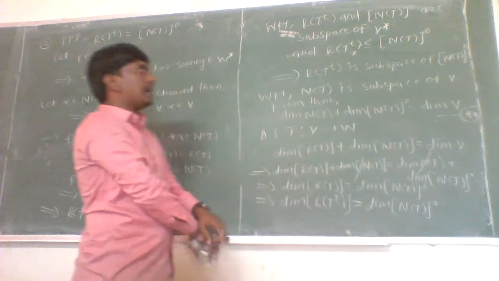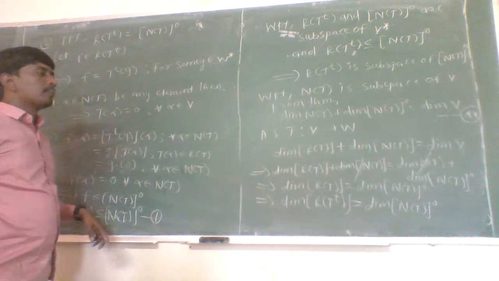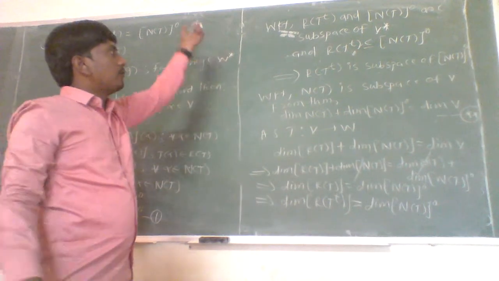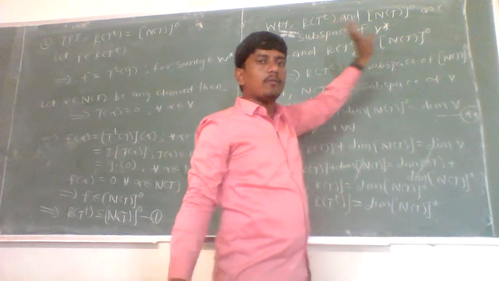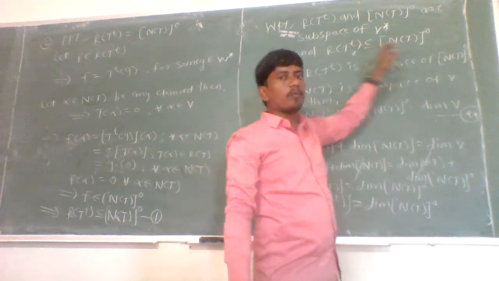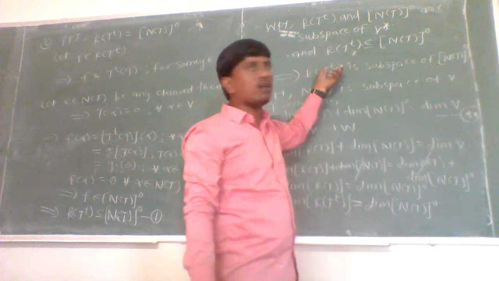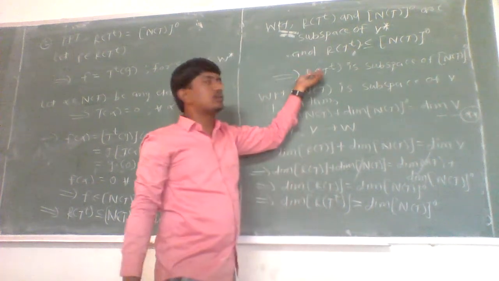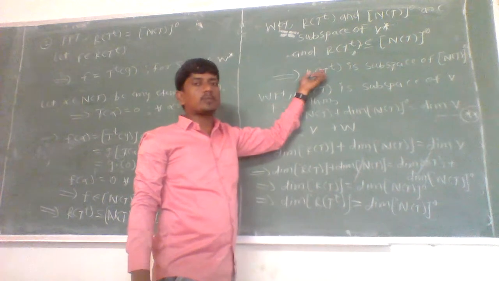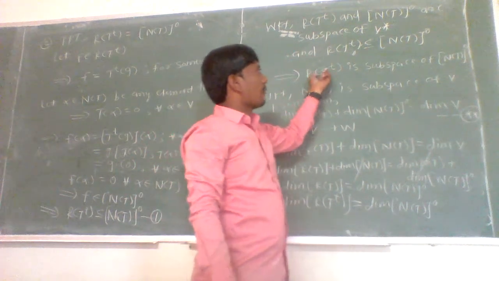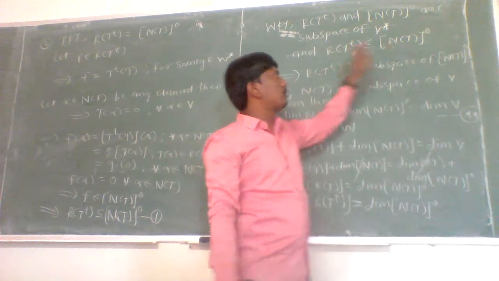Since if V1 and V2 are two vector spaces and V1 is a subspace of V2, then there are three possibilities for V1. Either V1 is a zero subspace, or V1 is a proper subspace of V2, or V1 equals V2.